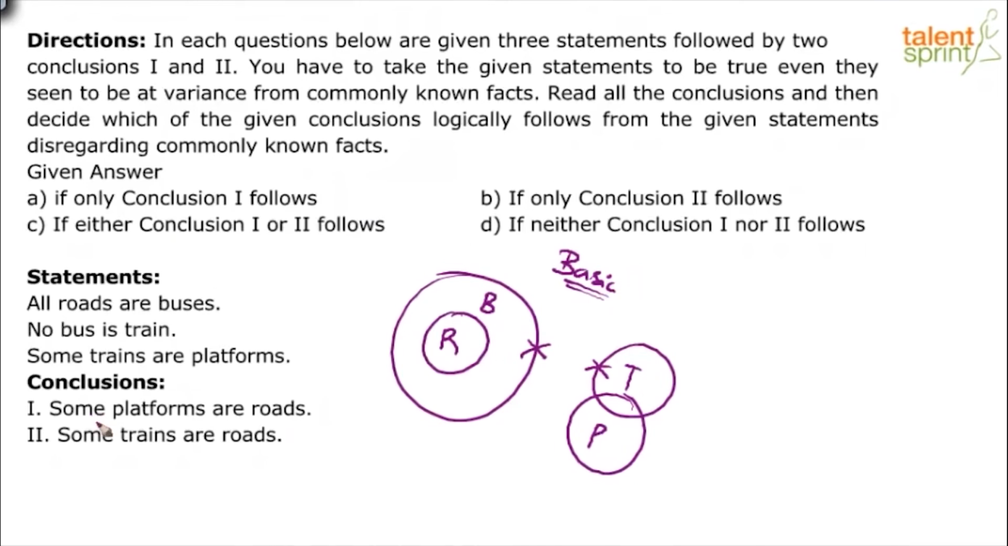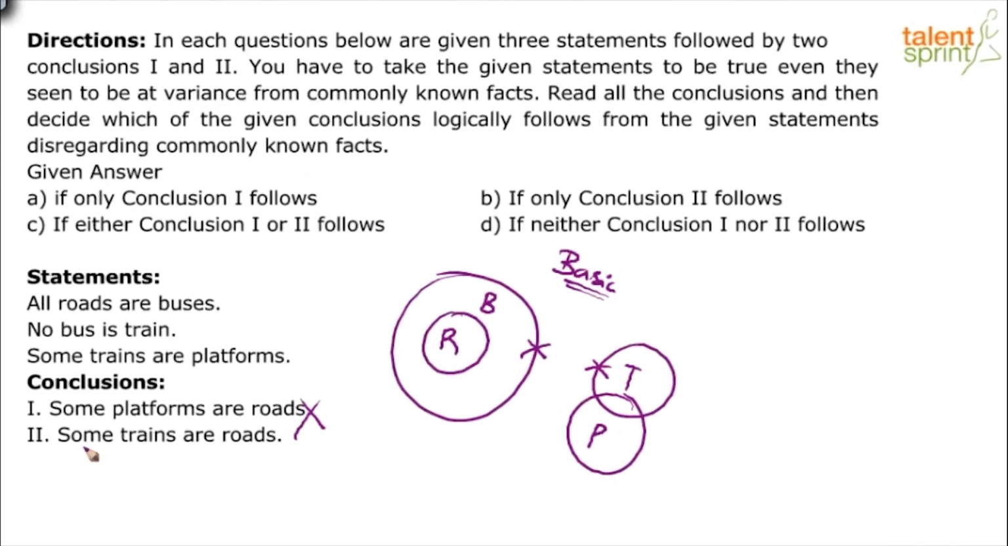Now look at the conclusion. The first one, some platforms are roads. Well, if you look at the basic diagram, some platforms are roads does not satisfy, right? This particular conclusion, number 1 here, fails in the basic diagram itself. We clearly see that no platform is road. And the thumb rule is that if a conclusion does not satisfy the basic diagram, it is wrong. So we can conclude that conclusion number 1 is wrong, right? Some platforms are roads is wrong because it does not satisfy the basic diagram.